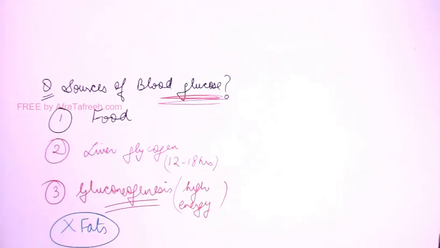See the concept: when we take meals during the daytime, the gap between two meals is around 6 to 8 hours, right? And during the night when we sleep, the gap between dinner and next day breakfast is around 12 to 14 hours, right? So during the daytime, glycogen is getting used. But when we wake up in the morning, our glycogen is almost finished.